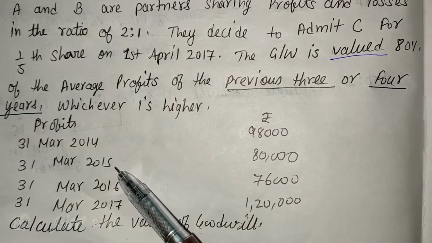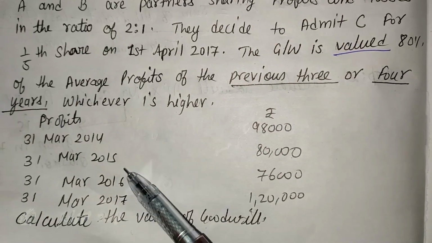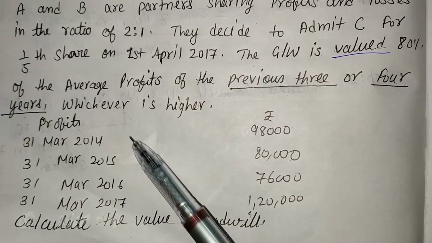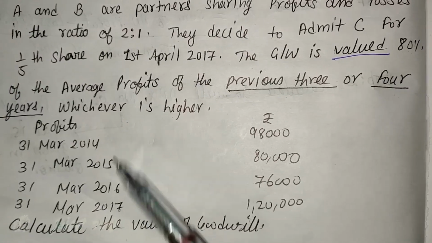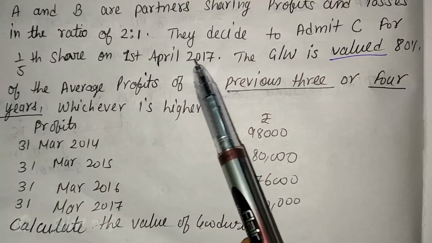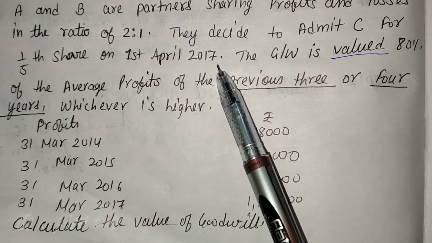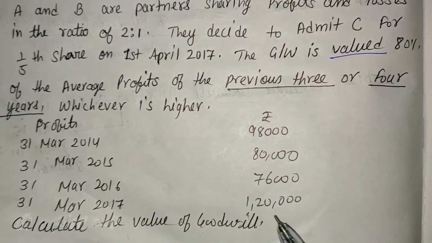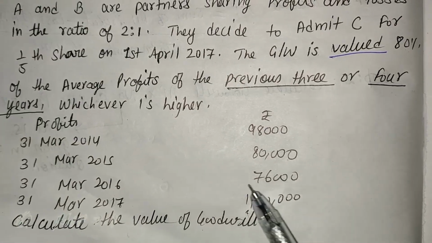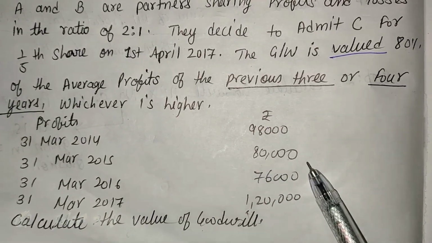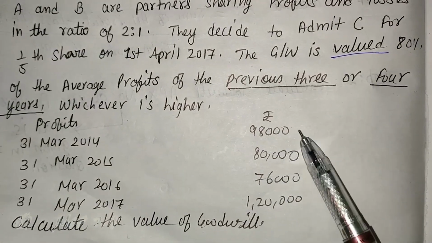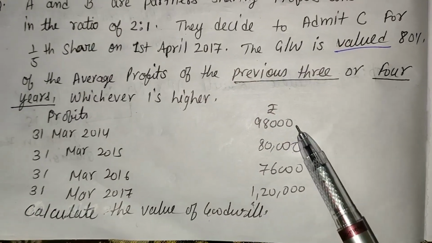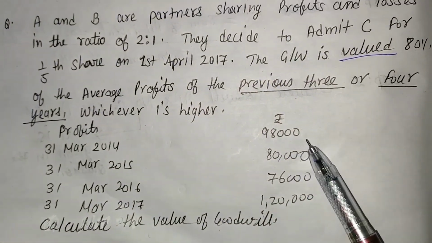We choose preceding 3 years, not the last 3 years that is given in the question. The preceding 3 years according to 2017 is 2017, 16 and 15. So that is 1,20,000, 76,000 and 80,000, and we ignore 98,000. We did not combine the value of 98,000.